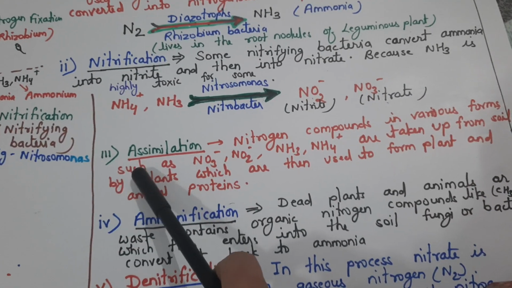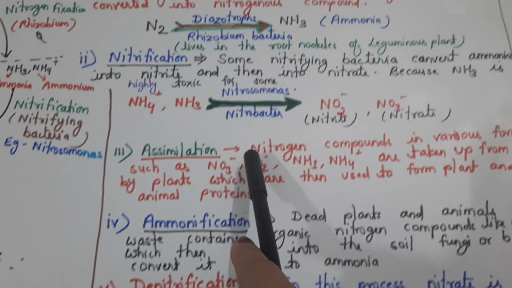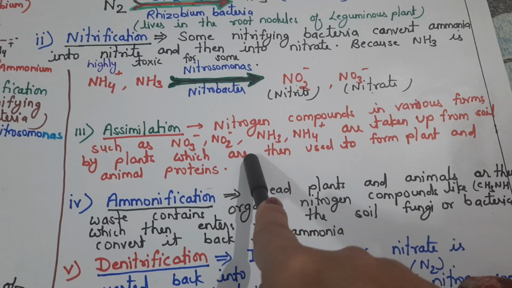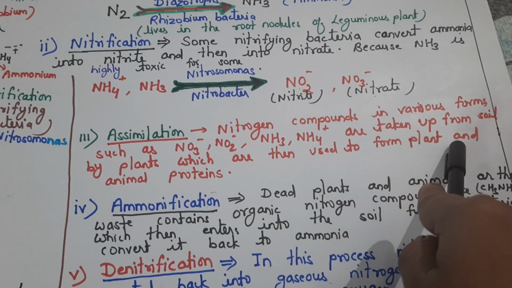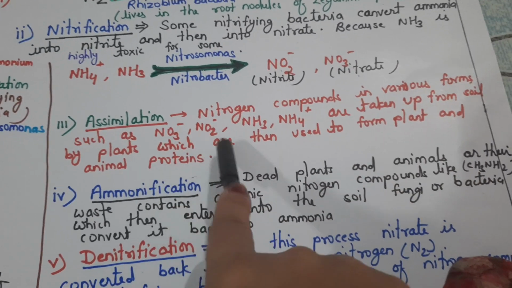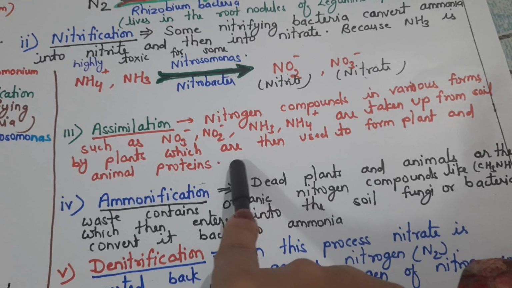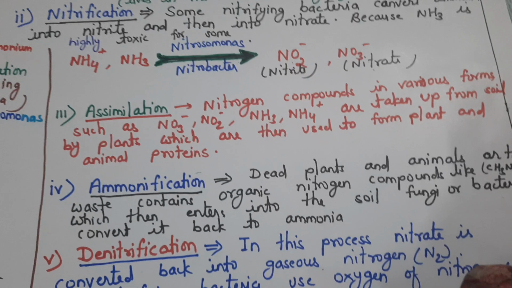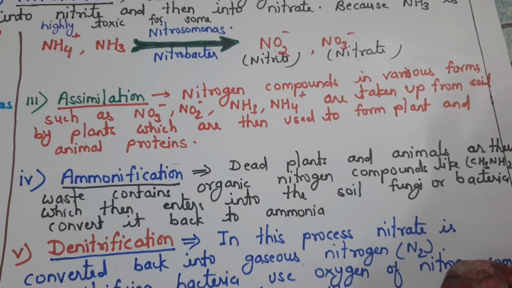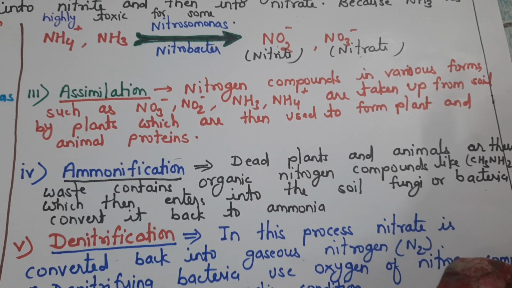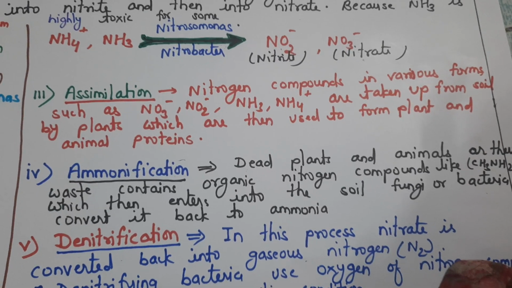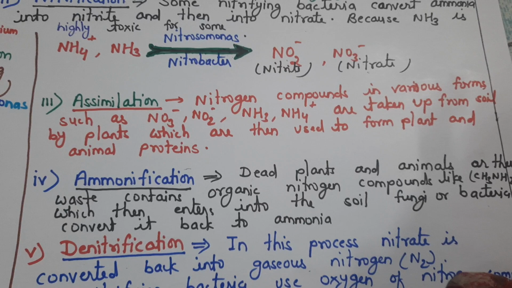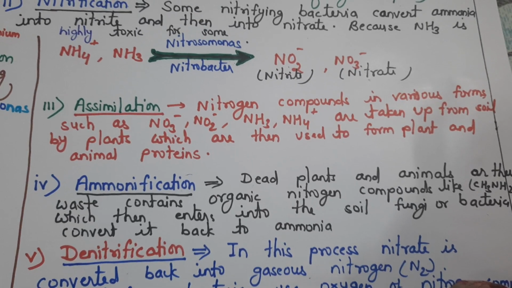The third step is assimilation. Nitrogen compounds in various forms such as nitrate, nitrite, ammonia are taken up from the soil by plants, which are then used to form plant and animal proteins. Right now I told you that nitrogen is a major component of protein, and plants utilize nitrogen for making protein, and again the plant is consumed by the animal, so this plant protein goes to the animal's body.